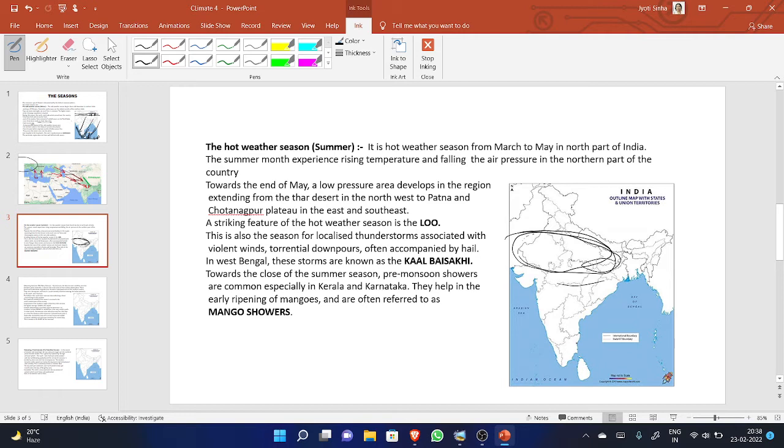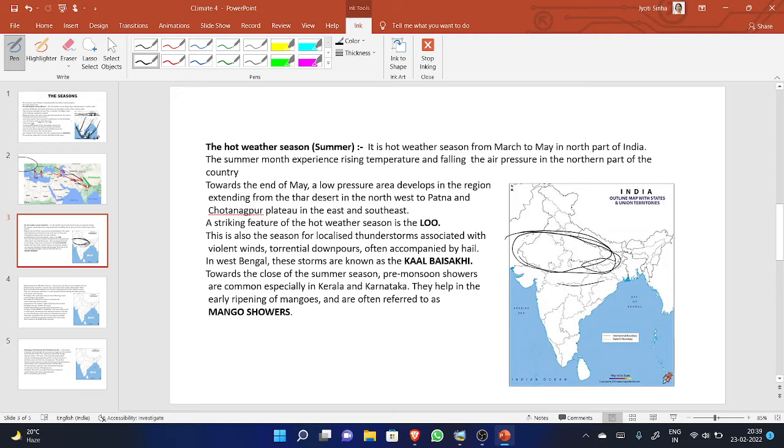Yes, the next one is a striking feature. One another important feature is there. A striking feature of the hot weather season is the loo. It is a warm wind blowing during the summer season.